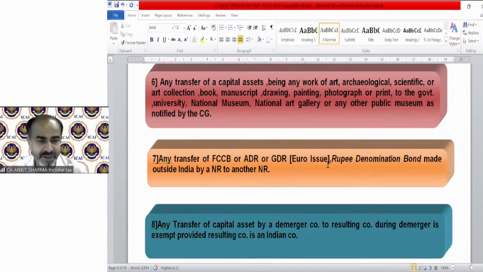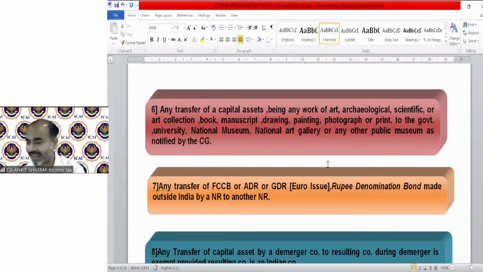So now point number 6 is there, which says, any transfer of a capital asset being any work of art, archaeological, scientific, or art collection, book, manuscript, drawing, painting. We are talking about antique things. So if you transfer any of these kinds of antique things to the government, university, national museum, national art gallery, or any other public museum, then this is exempted from the capital gain transfer definition.